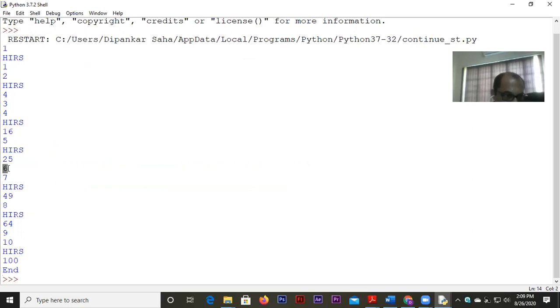Again, look at this, when it was 6, 6 got printed, but there is no square of 6, no HIRS. Similarly, when it is equal to 9, there is no HIRS printed and the square of 9 also didn't get printed. Again, when it was 10, HIRS got printed normally. Square of 10, 100, also got printed normally. There was no problem. And when the loop stopped, at the end, it printed the message end. So that is how the continue statement works.